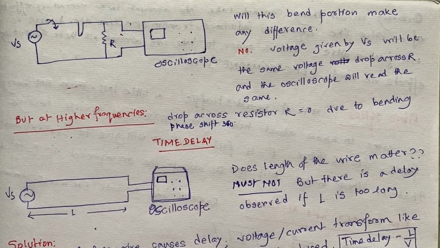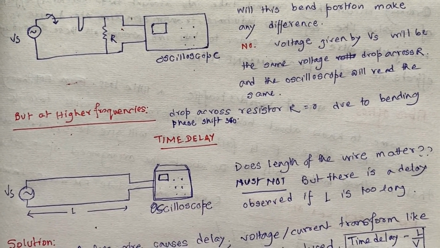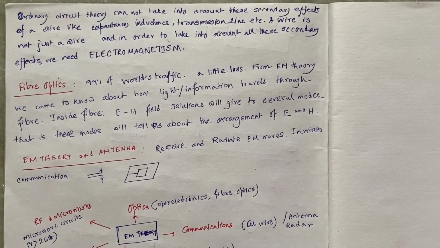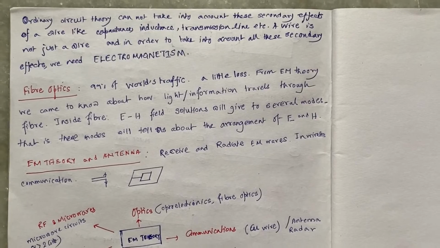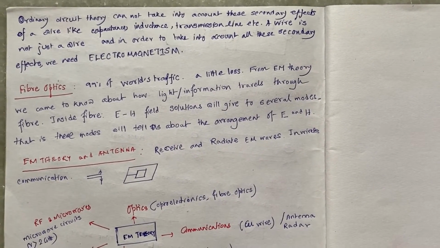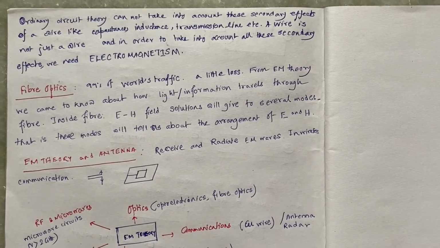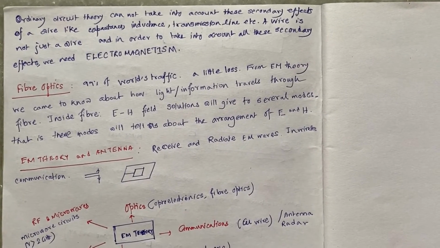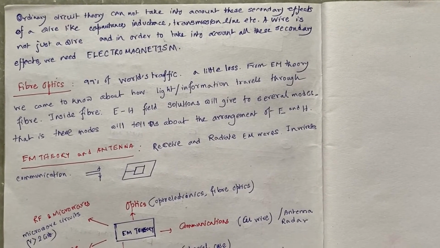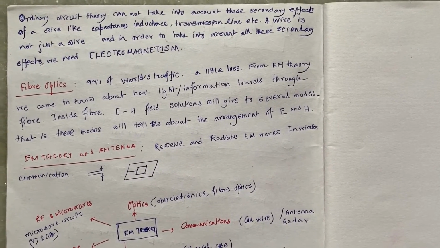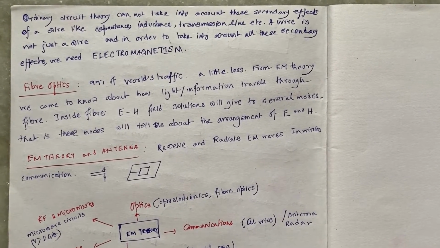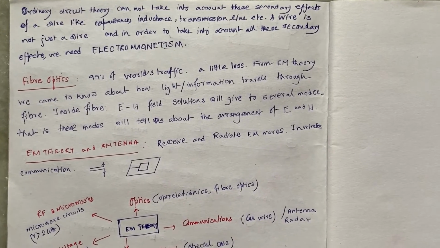And in electromagnetism we will study transmission lines. So we can say that an ordinary wire is not just an ordinary wire. There are some secondary effects of the wire. It can introduce phase shift. It can be thought of as an inductance, as a capacitor, and these are the secondary effects. In order to take into account these secondary effects of the wire, we need electromagnetism.